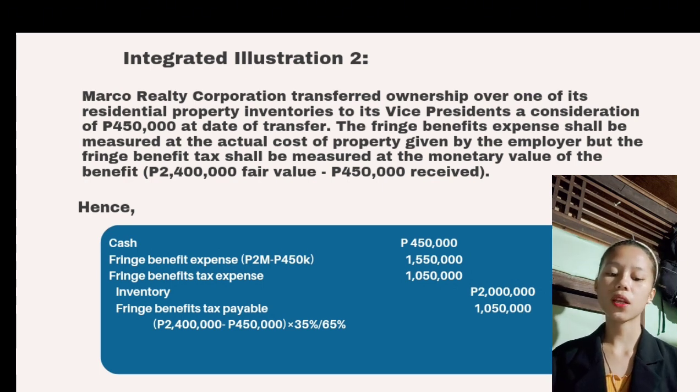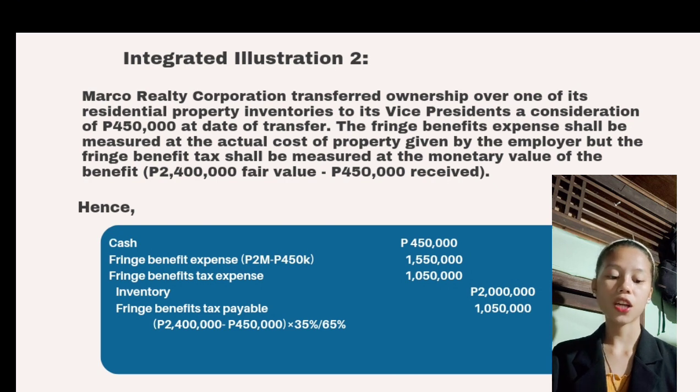The fringe benefit expense shall be measured at the actual cost of property given by the employer, but the fringe benefit tax shall be measured at the monetary value of the benefit, 2,400,000 pesos fair value minus 450,000 pesos received.